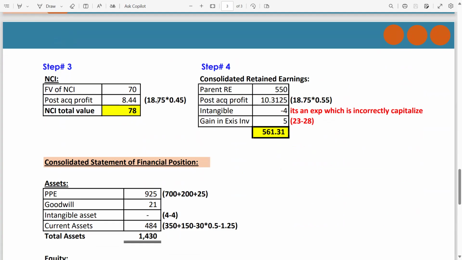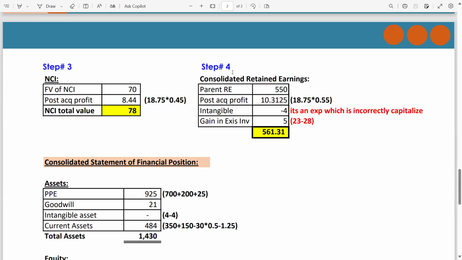And the NCI shareholding is 45. How 45? Because out of 100, 55% is the parent. So the remaining is the NCI shareholding, which is 45. The total NCI value is 78.44. It's just because of rounding off.